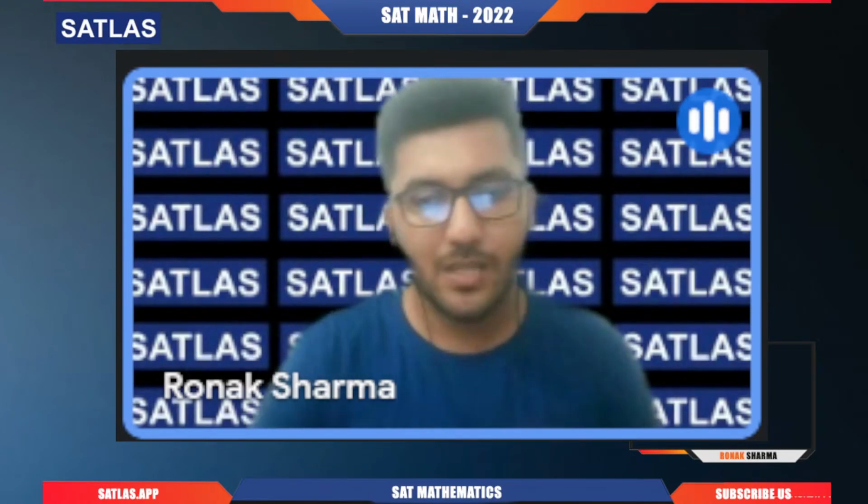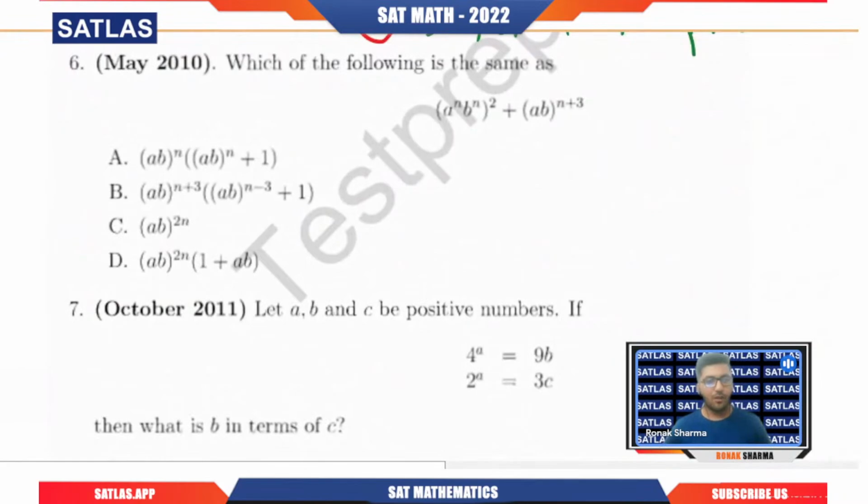The next question is: which of the following is the same as this expression? This is a really good question. We have (a^n b^n) whole squared, plus a times b raised to the power n plus 3. Now clearly you can see that we have very complicated options.